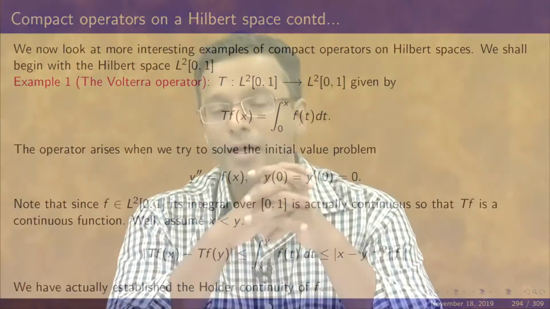So the point is that this T lands up not just in L2, it actually lands up in C of 0, 1. The image of T is actually a continuous function. Tf is continuous. Now, where does this Volterra operator arise? Suppose you want to solve the differential equation y double prime equal to f of x with initial conditions y of 0 equal to 0, y prime of 0 equal to 0. You simply integrate: y prime equals y prime of 0 plus integral of f(t) dt from 0 to x. So when you want to solve second order ODEs, this kind of Volterra type operators will appear.